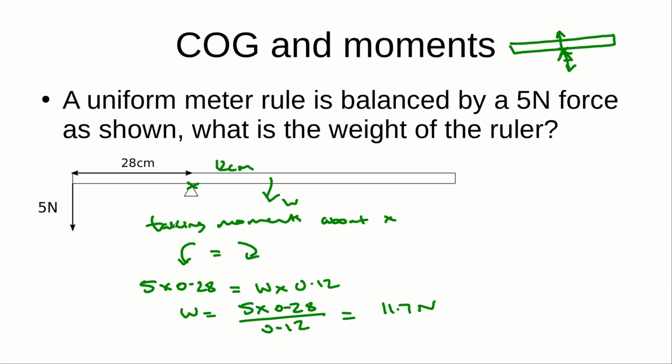Right, what we can now do is work out what the support force is. We can do that one of two ways. The easy way is to say that the two forces acting downwards, the weight plus the 5 newtons, has got to be equal to the support force acting upwards, because we know it's in equilibrium. Or we could take moments about this point, or moments about the weight, or this point even, and we'll get the support force. If we take moments about this point here, we'll call it point A, then we'll have two forces giving an anti-clockwise moment and the support force giving a clockwise moment, and the value of the support force will plop out of there.